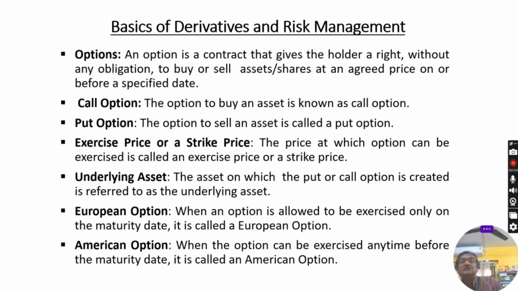Derivatives and risk management. First of all, derivatives. A derivative is a contract between two parties which derives its value or price from an underlying asset. The most common types of derivatives are futures, options, forward contracts, swaps, etc. And the common underlying assets are stocks, commodities, bonds, interest rates, currencies, etc.